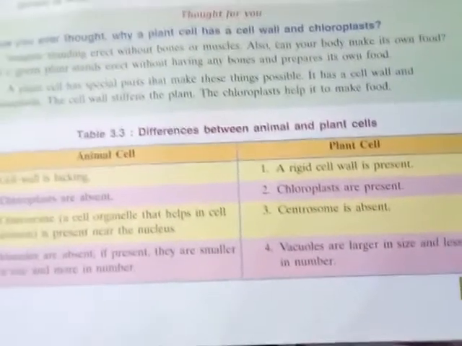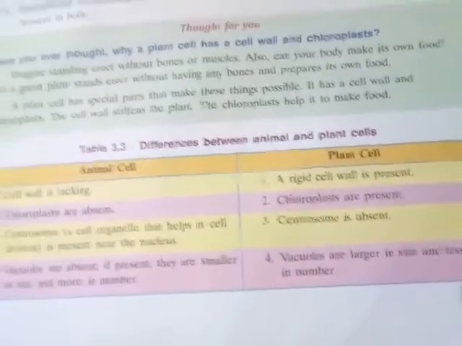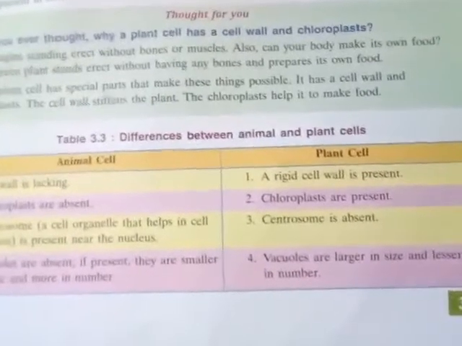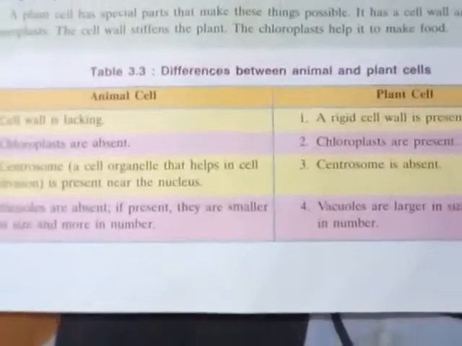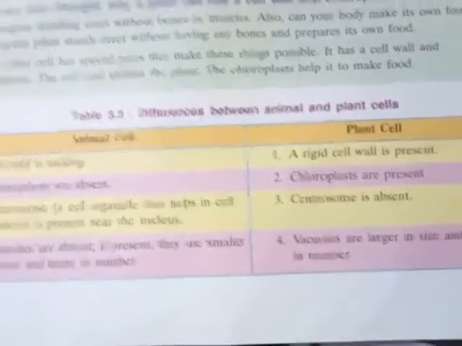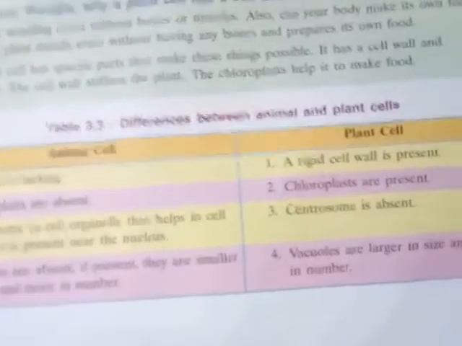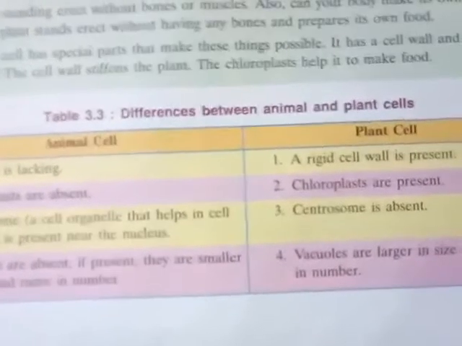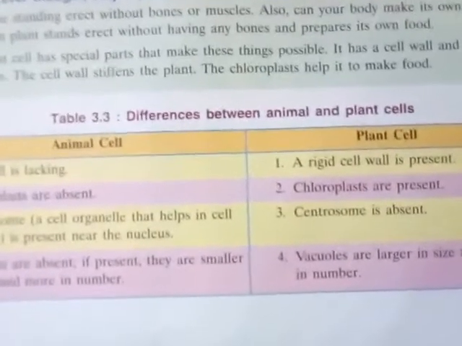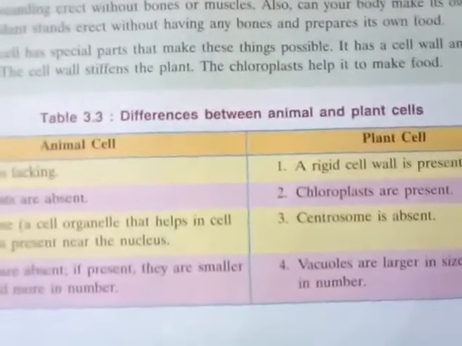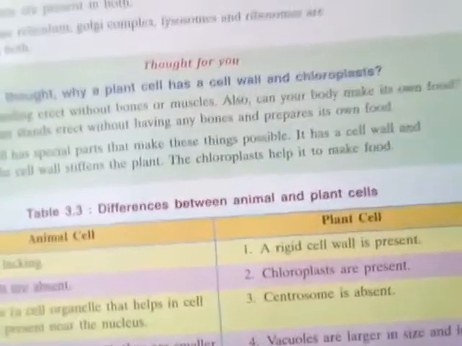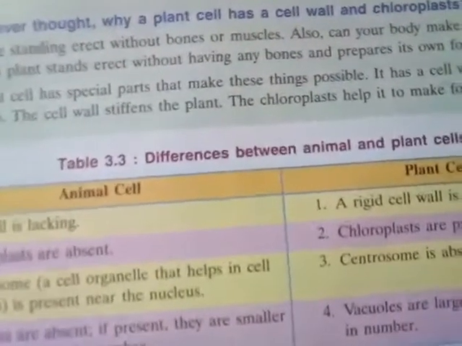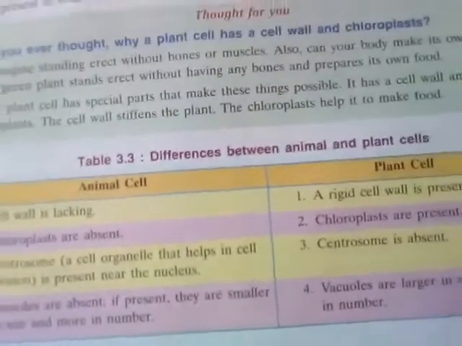Basically, in the animal cell the cell wall is lacking. In the plant cell, a rigid cell wall is present. In animal cells, chloroplast is absent, while in the plant cell, chloroplast is present. Before that, we discussed the chloroplast, the pigment responsible for photosynthesis, and that chloroplast is present in the plant cell, but it is absolutely absent in the animal cell.